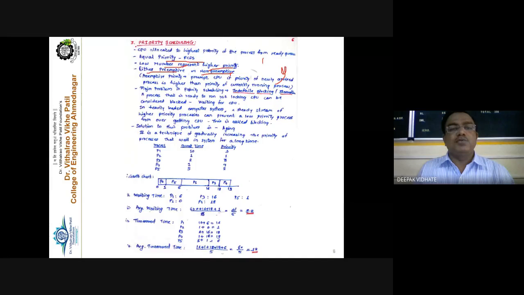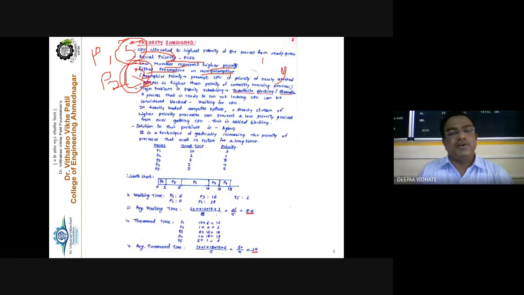Preemptive in the sense that suppose there are two processes. Suppose P1 has priority number 5, and P2 has priority number 2. So 2 is lower. But currently P1 is in a running state, for example, in an execution state. Then as soon as P2 arrives, immediately P1 is removed from the processor and P2 is assigned the processor for its execution, because P2 has the highest priority.